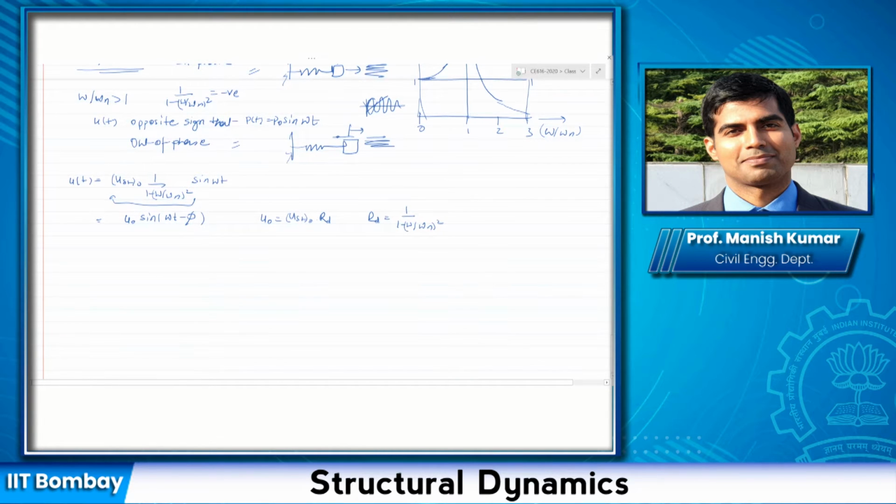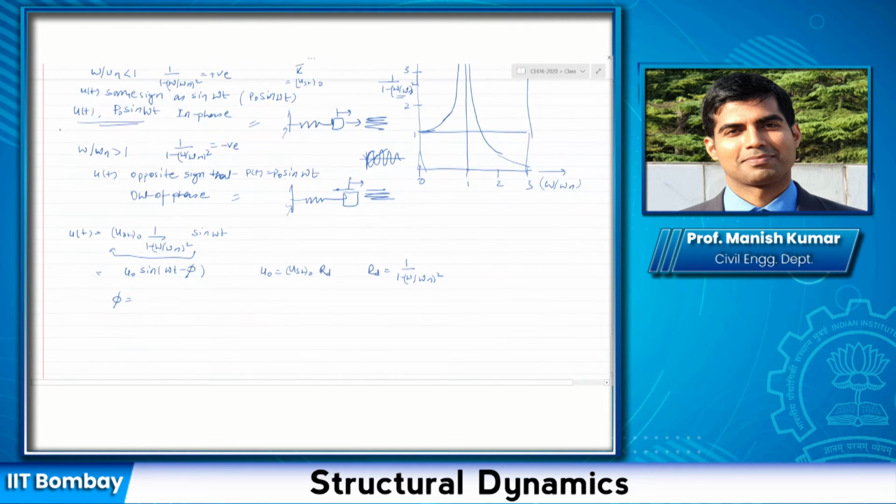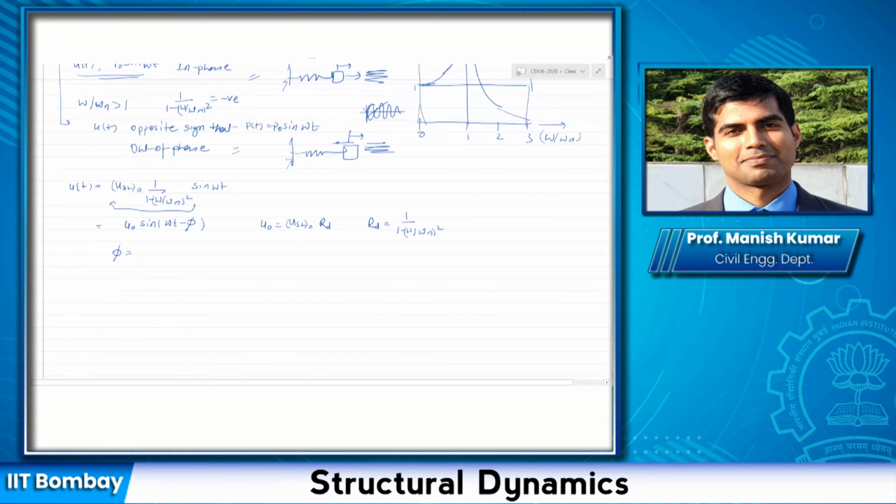Okay, and phi basically is, now what I want, that phi with omega t should give me a value which is consistent with the observation that we have obtained here. That is, let us say I use phi equal to 0 when omega by omega n is less than 1, and 180 degrees when omega by omega n is greater than 1.